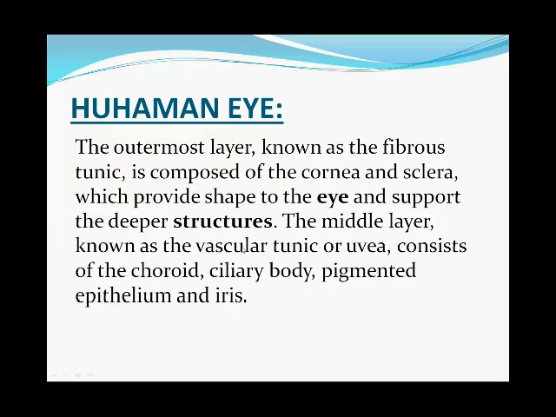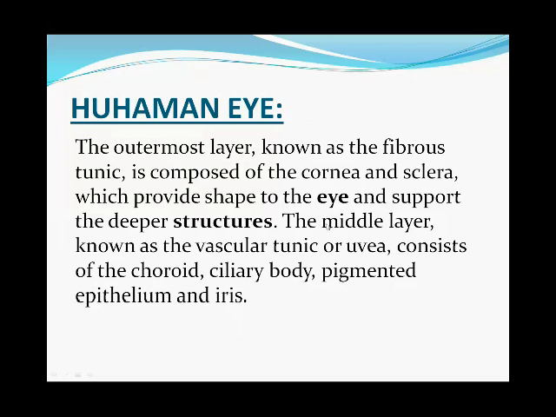The middle layer, known as the vascular tunic or uvea, consists of the choroid, ciliary body, pigmented epithelium, and iris.